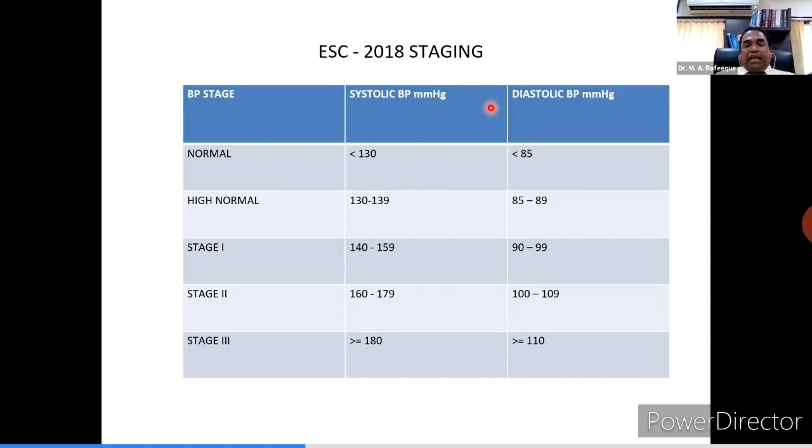High normal is between 130 to 139, and diastolic between 85 to 89. Stage 1 is 140 to 159, diastolic 90 to 99. Stage 2 is systolic between 160 to 179, and diastolic 100 to 109. And stage 3 is more than 180, and diastolic more than 110. This stage was earlier called hypertensive crisis. So this classification again raised the cutoff value by 10 millimeters of mercury.